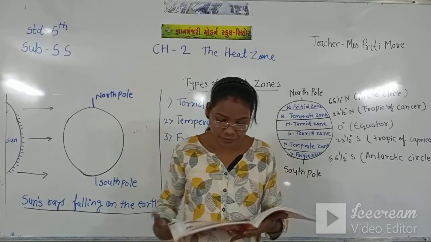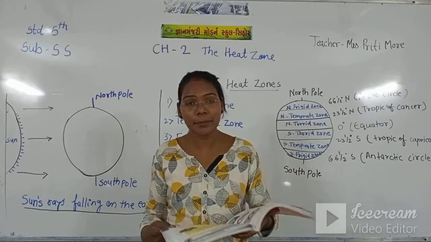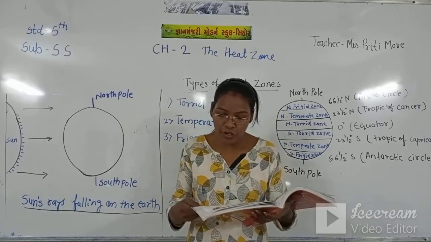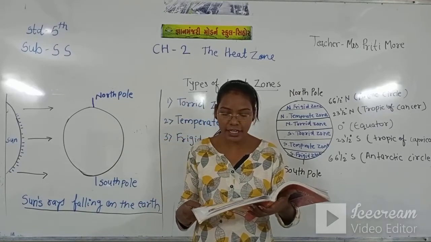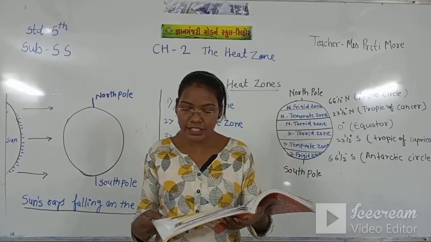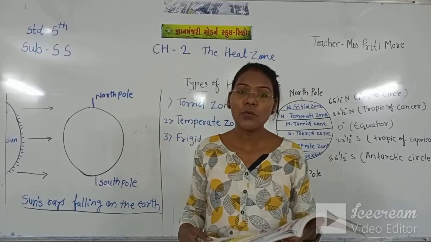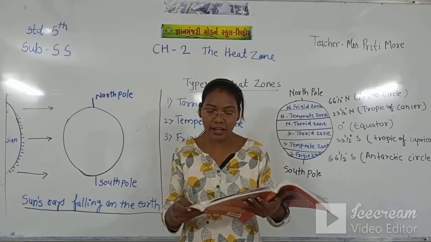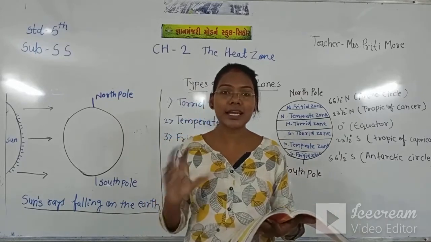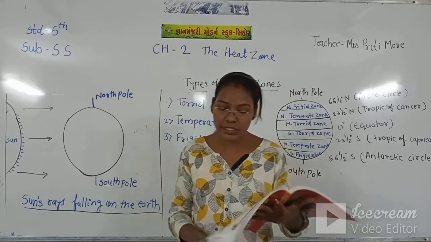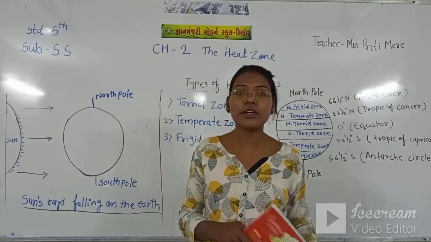Let's see again. If we talk about the weather of a particular place, we refer to its temperature, air pressure, air humidity, clouds, winds and rainfall. The term weather is used to describe the atmospheric condition of a day or a week. Please underline this line: the weather is used to describe the atmospheric condition of a day or for a week.